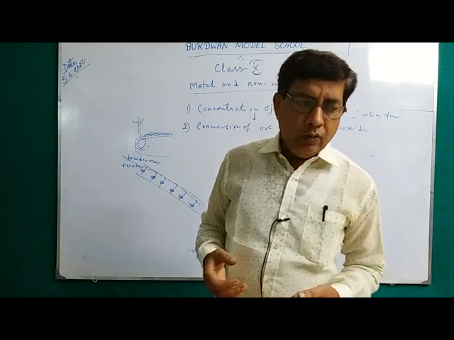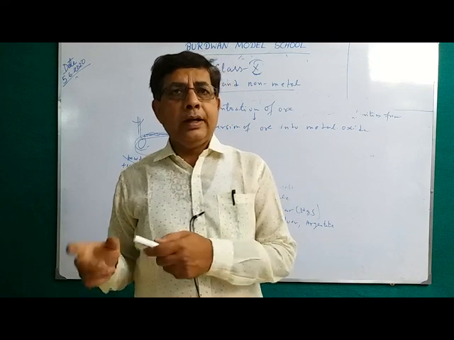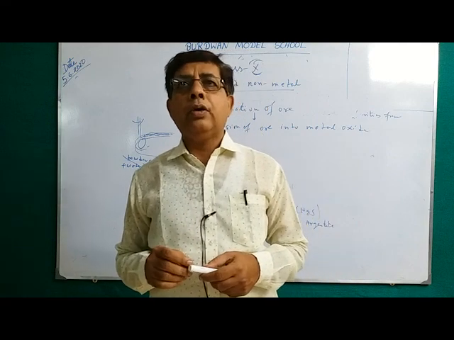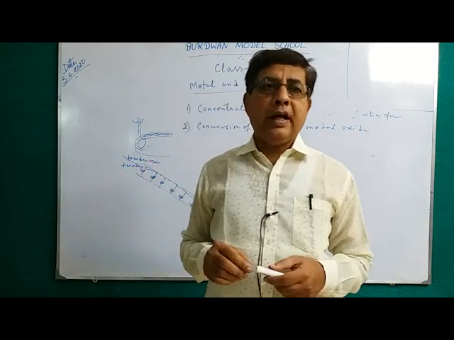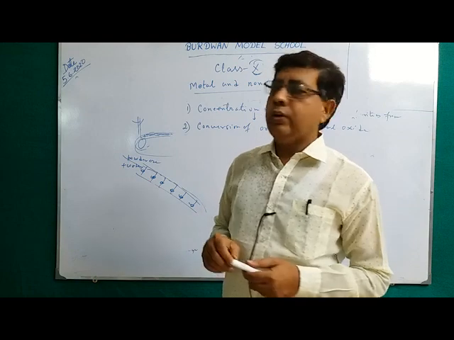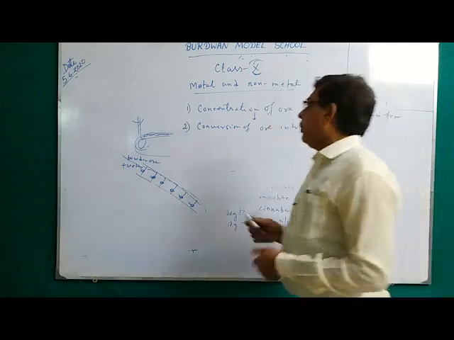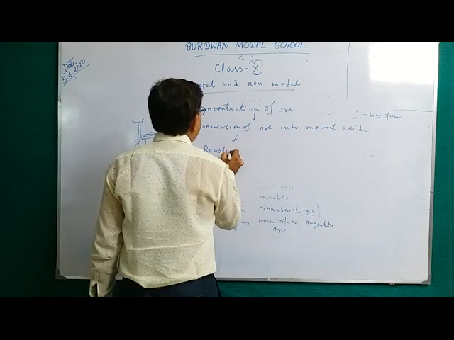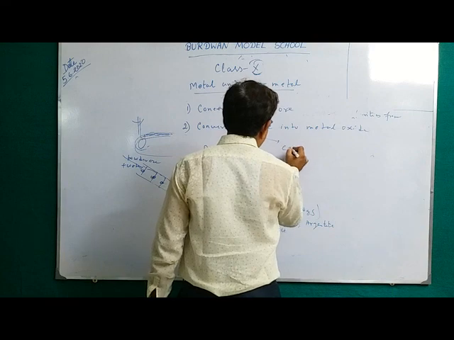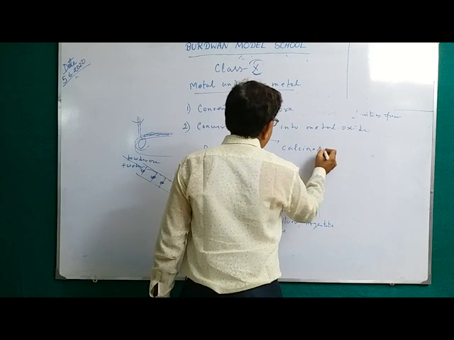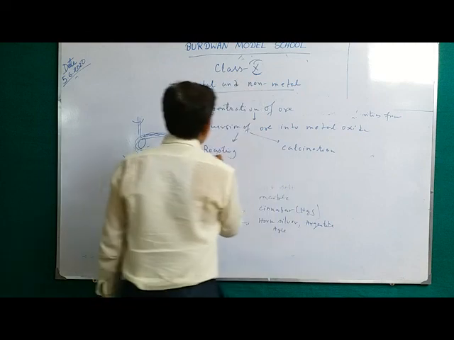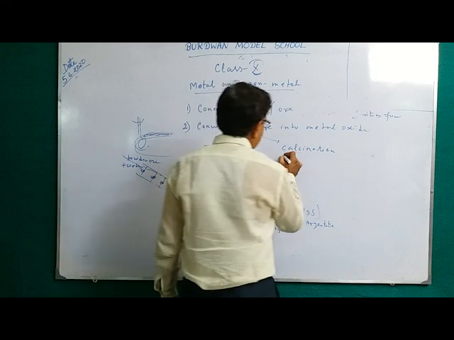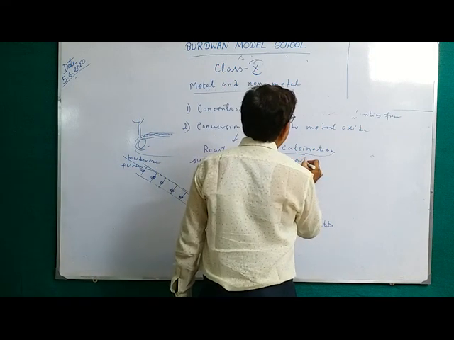oxide, then we have to convert this ore into metallic oxide, because it is much easier to reduce the metallic oxide as compared to metallic sulfide or metallic carbonate. So we convert the ore into oxide by two processes. One is known as roasting, another is known as calcination. Roasting is done for sulfide ore and calcination is done for carbonate ore.